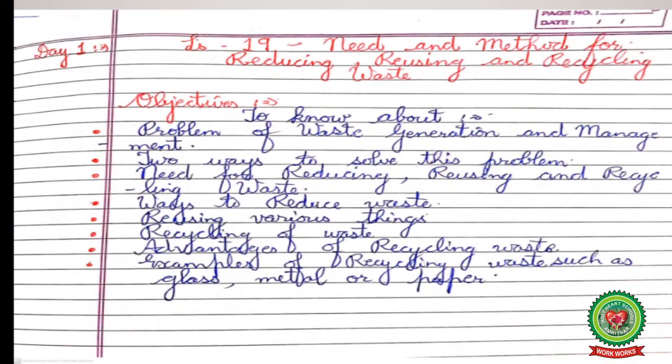Let us go through the objectives of the topic. You will come to know about the problem of waste generation and management, ways to solve this problem, need for reducing, reusing and recycling waste, ways to reduce waste, reusing various things, recycling of waste, advantages of recycling waste, examples of recycling waste such as glass, metal or paper.